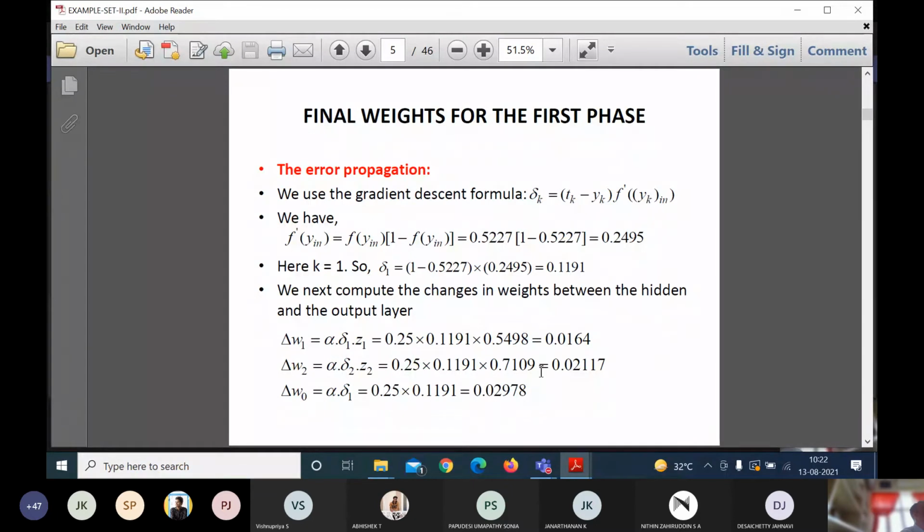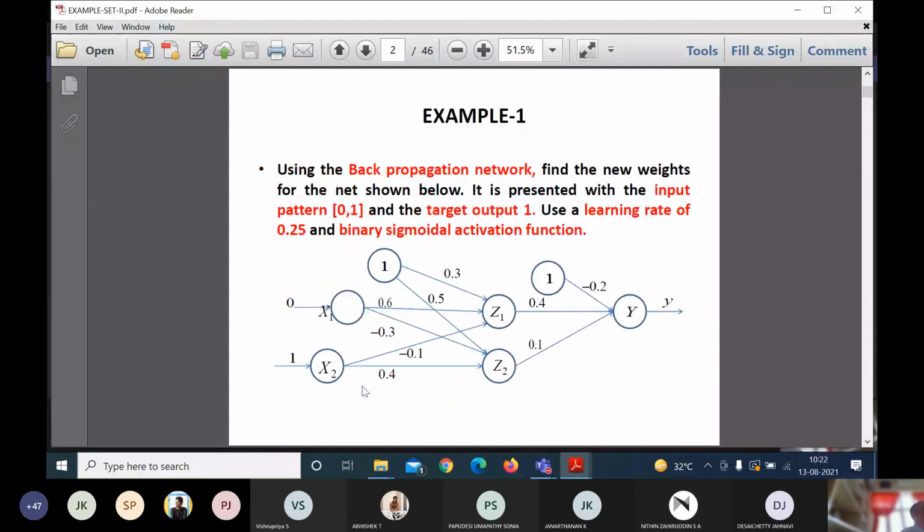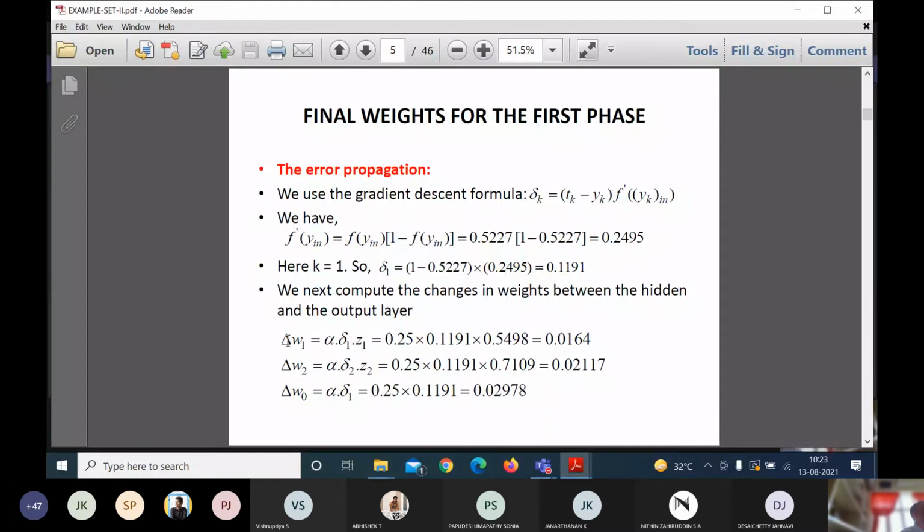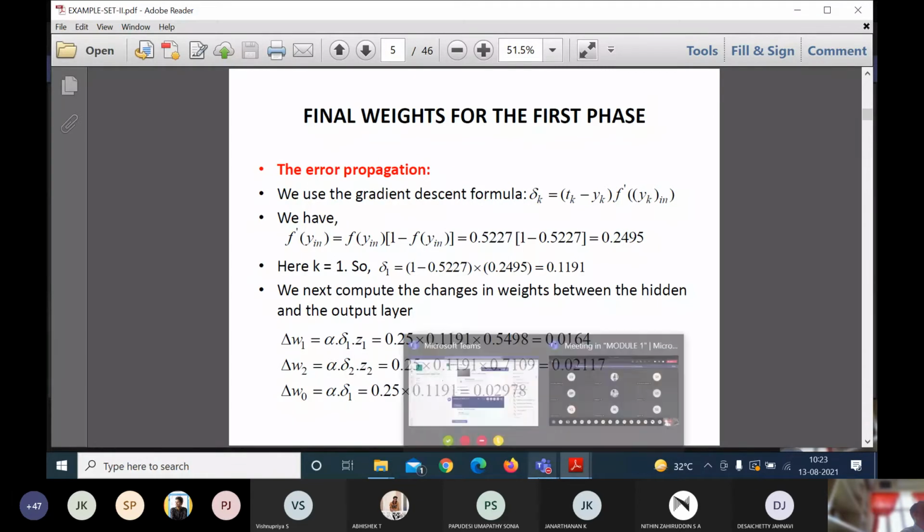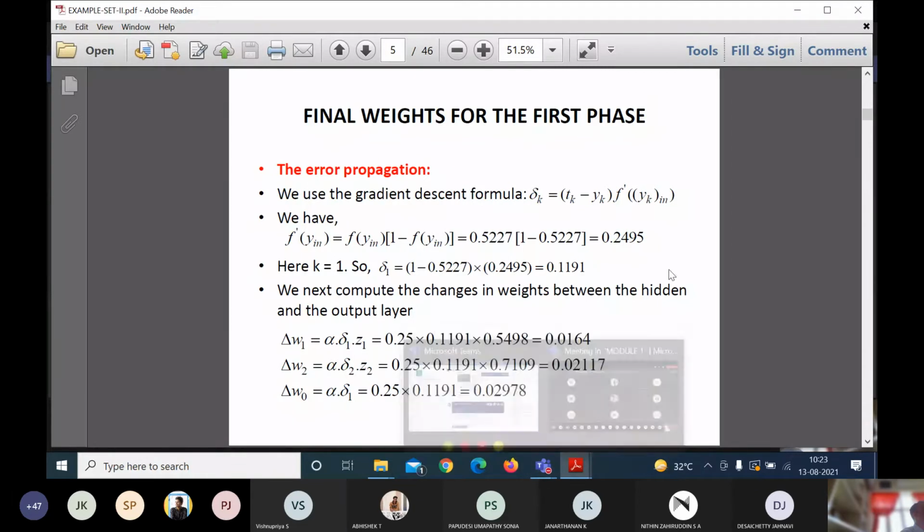Z2 value is nothing but 0.7019. Since I have two nodes in the hidden layer, for these two nodes I need to update the weight values. So delta W1, delta W2 equal to alpha 1 into delta 1 Z1, alpha 1 into delta 2 Z2. So I substitute, and this is also the bias value. So alpha into delta 1, so 0.25 into this value 0.1191. So it will give this value. Is it clear now? This is nothing but the change in the weight values.